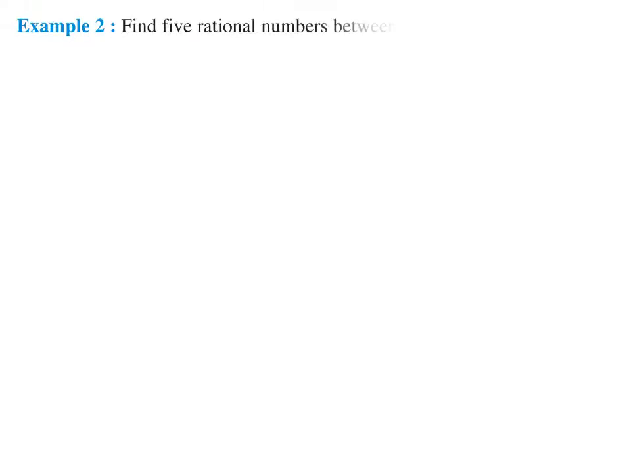Find 5 rational numbers between 1 and 2. There are two different methods to find rational numbers between any two numbers, but I will discuss only one method here, which is very simple and easy to learn. The other method we will discuss in the next type of question, but in this video we will discuss only a single method.